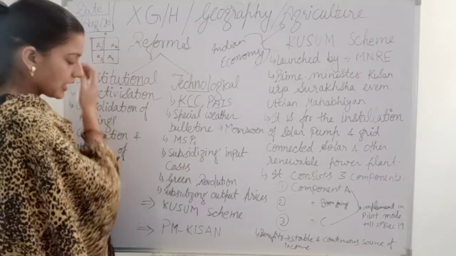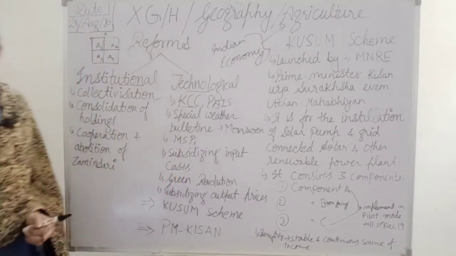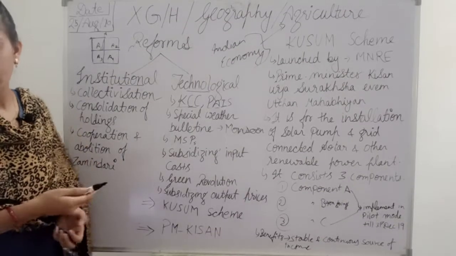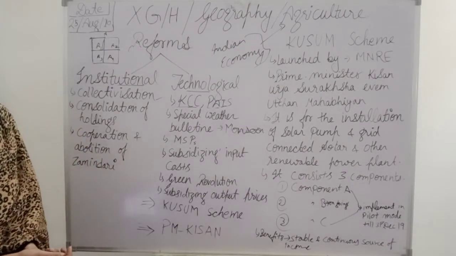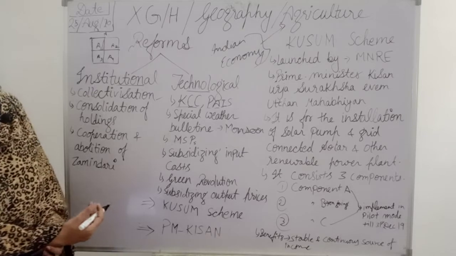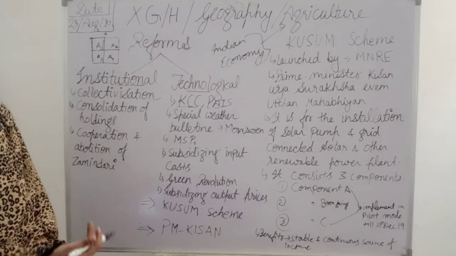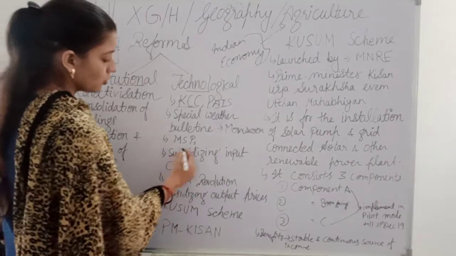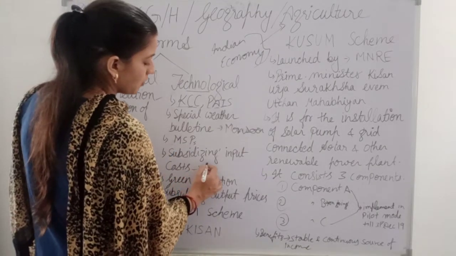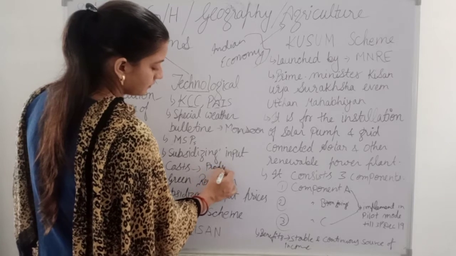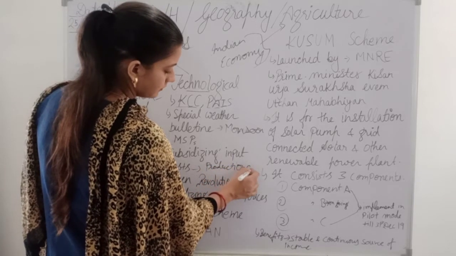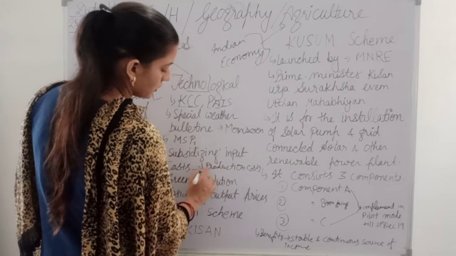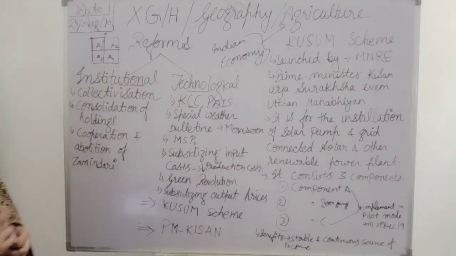Then we have subsidizing input cost. In subsidizing input cost, water, power and fertilizers are provided at subsidized rates. It is basically to decrease the production cost.